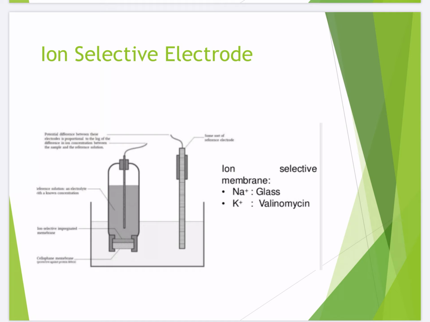Sodium is an important constituent, and it maintains the normal water distribution. It is simply determined by using ion selective electrodes. You have to just take the solution, the sample, and dip the electrodes in that, and you will straight away get the reading. It is a very simple, low cost instrument, and it is simple to operate.